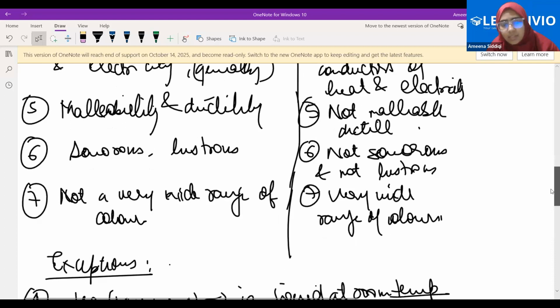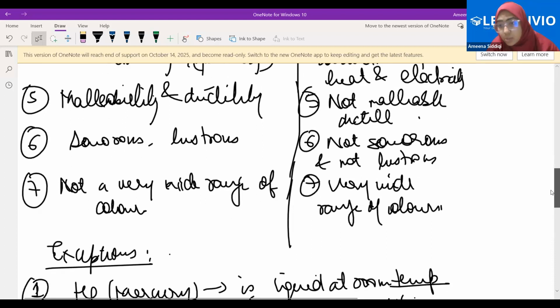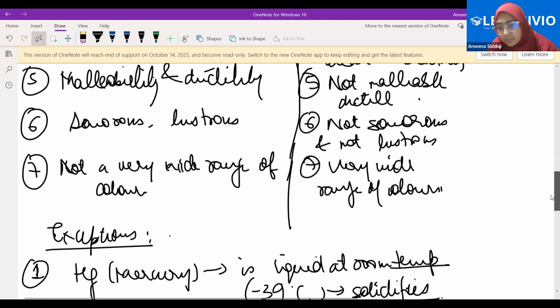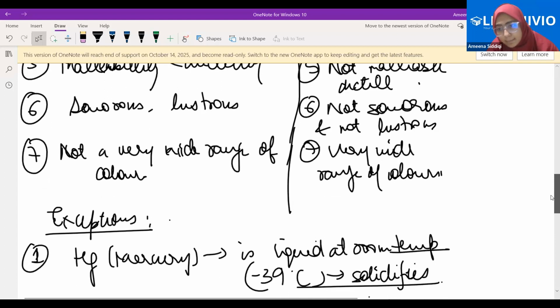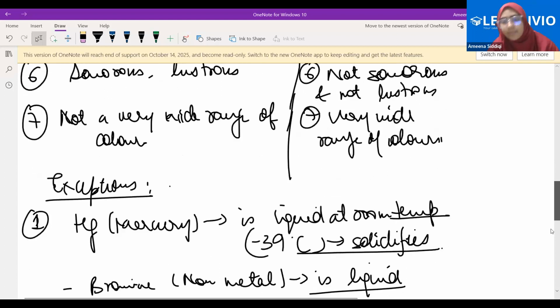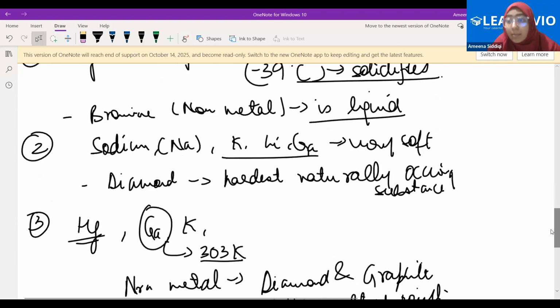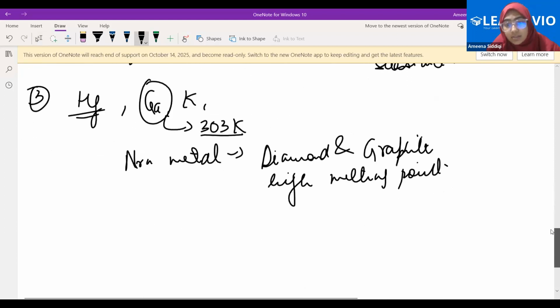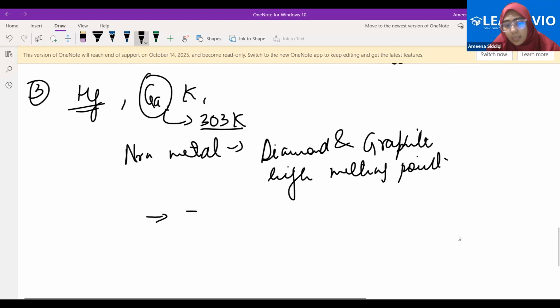So, is there any non-metal which is lustrous?